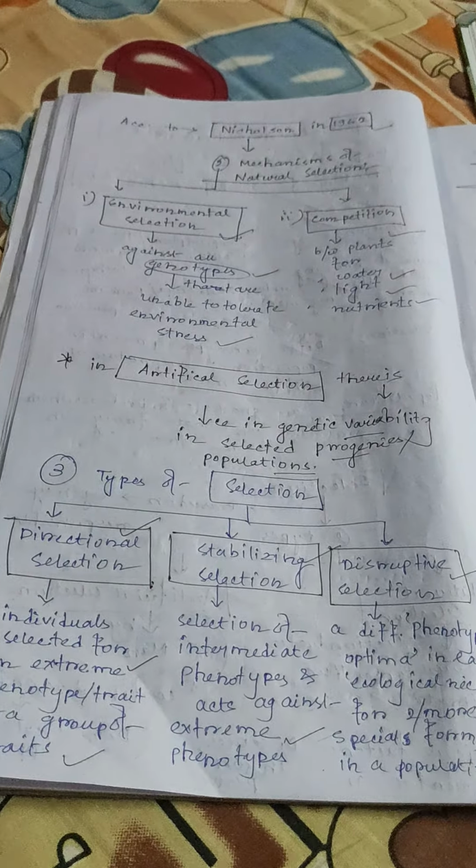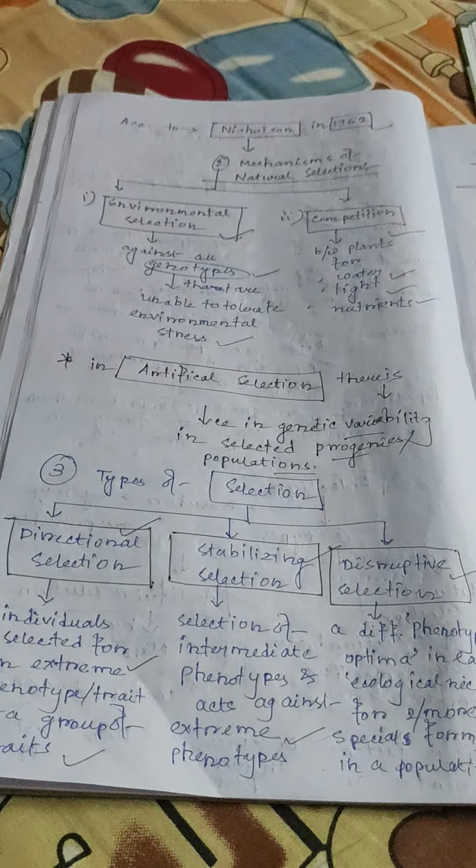Cultivated germplasm is used in three main ways. First, it is released directly as a variety. Second, it is used in selection programs, and third, it is used as a parent in hybridization programs. So on the basis of domestication, two types of germplasm are there: cultivated germplasm and wild germplasm.